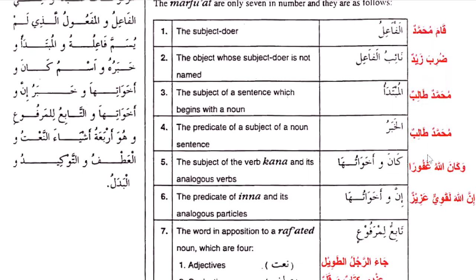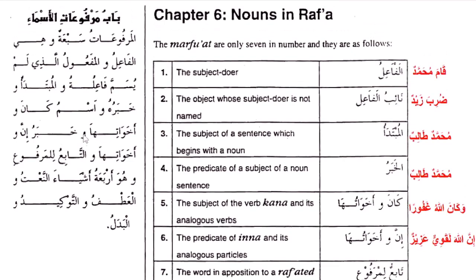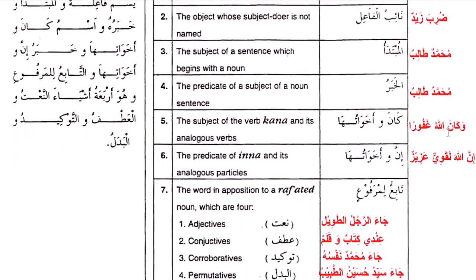The next one he mentioned, kana wa akhawatuha. It's not necessarily kana wa akhawatuha; it's actually ismu kana, as he has mentioned here. Now we all know that kana and inna have an ism and then a khabar. So we have ismu kana and then khabar kana. The same way we have ismu inna wa khabar inna. I hope that is correct.